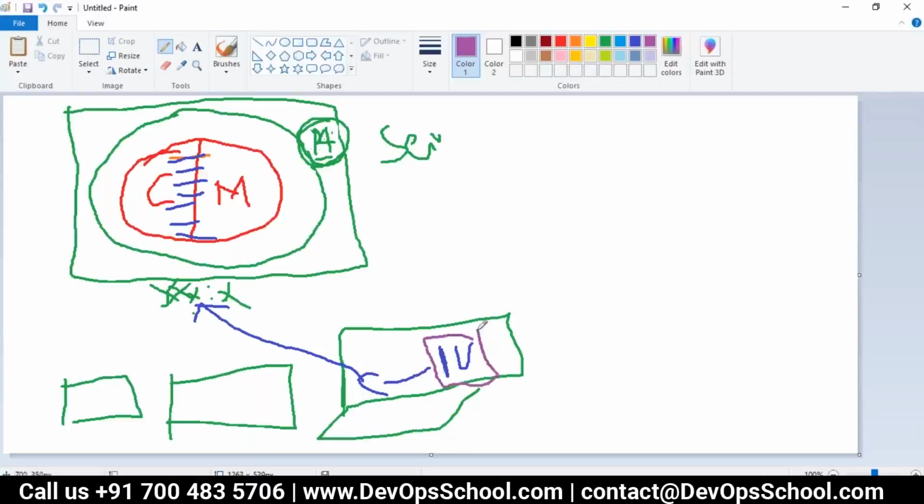When we say workspace, that means the place where we work every day. We do the coding. That's our workplace. Let's say D drive workplace. That is where I keep writing code, correct? Or you use some IDEs also, like Eclipse, Visual Studio, Visual Studio Code. Nowadays we use it a lot.